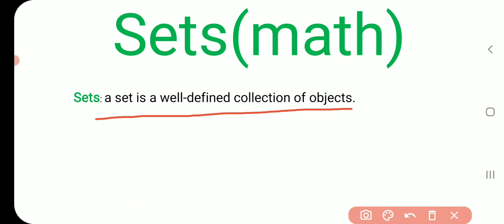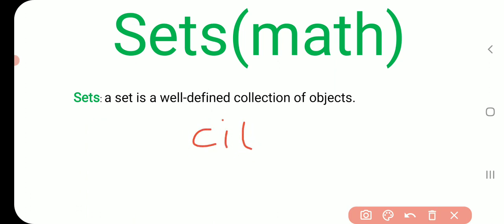students of a class in a school is a collection of pupils. Collection of alphabets of the word city. Suppose this is the word CITY, city.